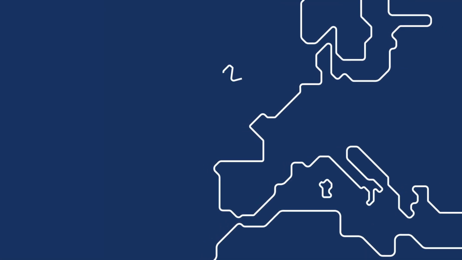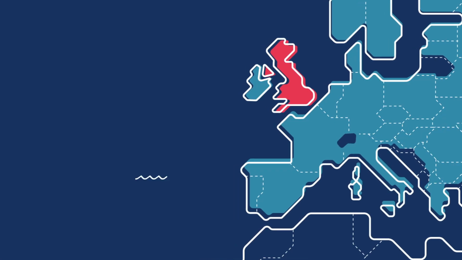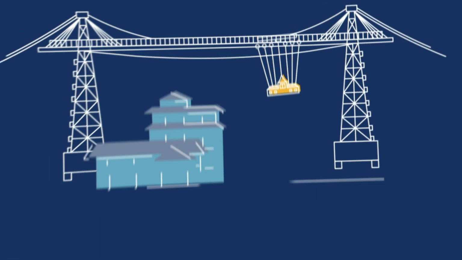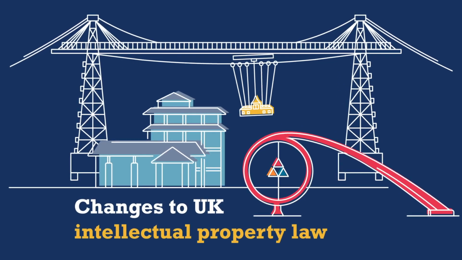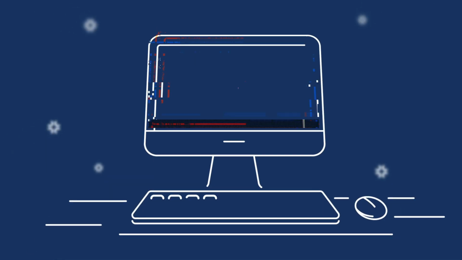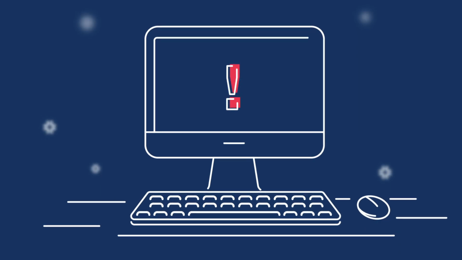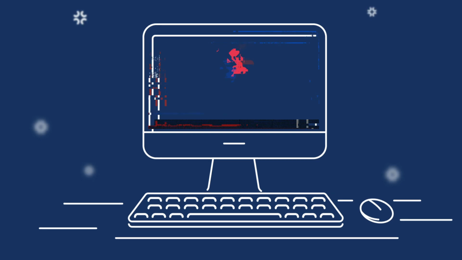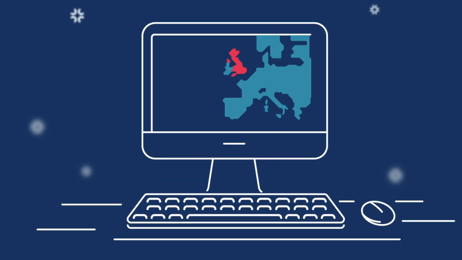The transition period relating to the UK's departure from the EU ended on the 31st of December 2020. As a result of this, there have been a number of changes to UK intellectual property law. It is important that you are aware of these changes so you know how to use, protect and enforce your trademarks and designs both inside and outside of the UK.